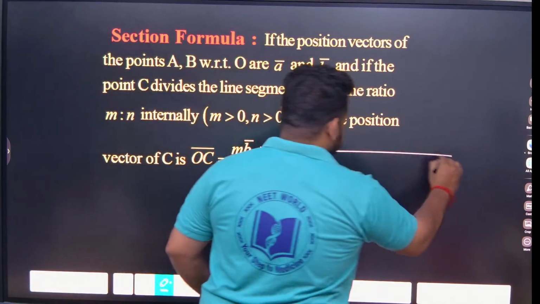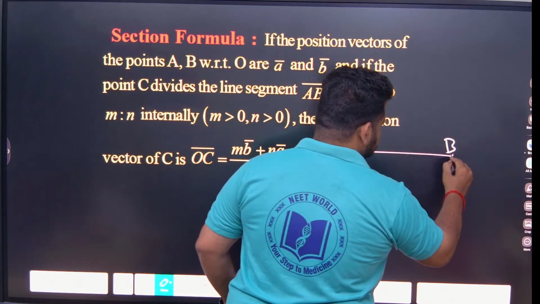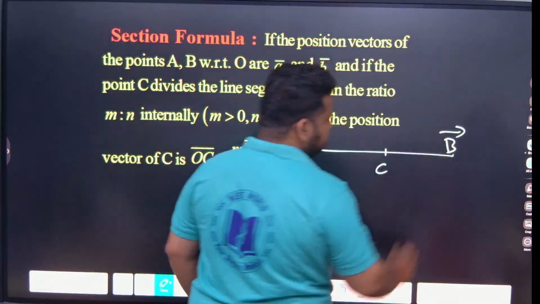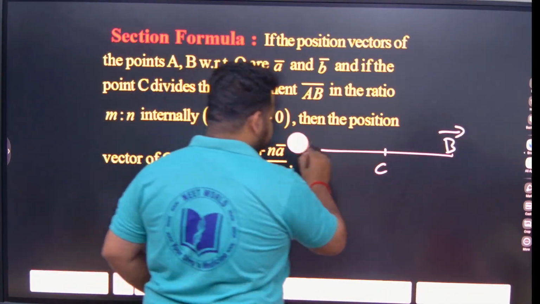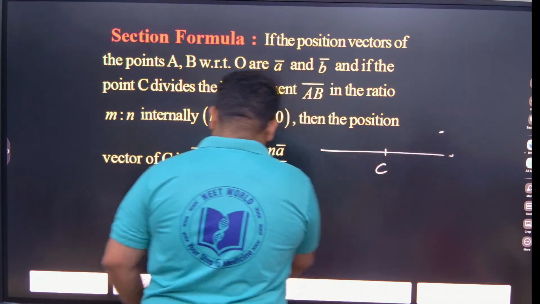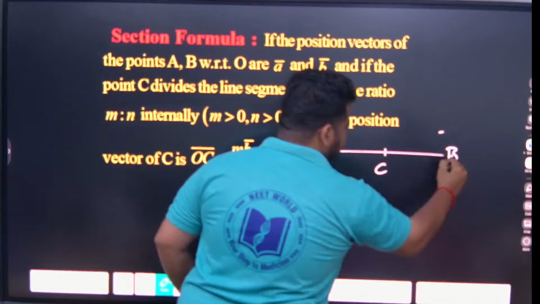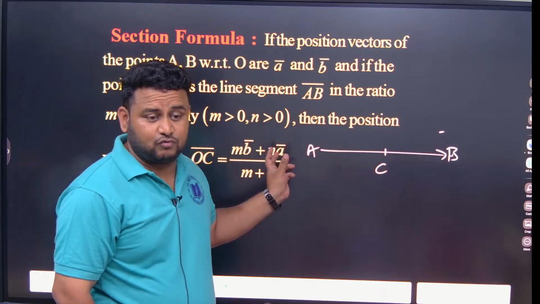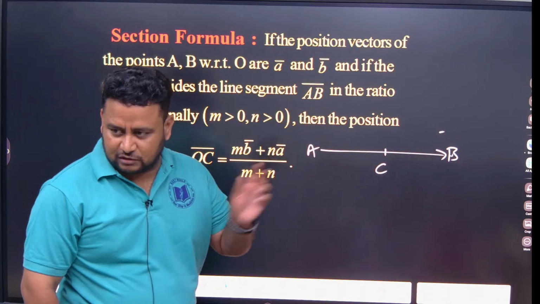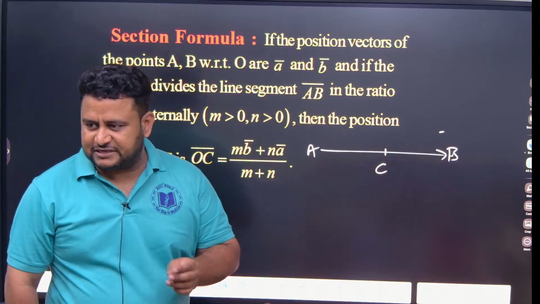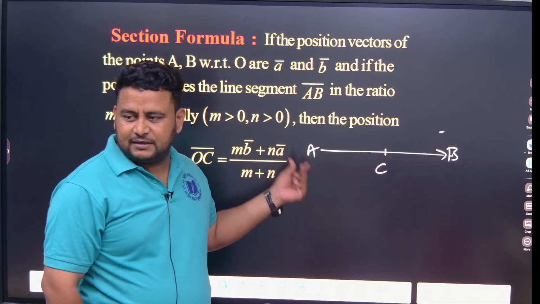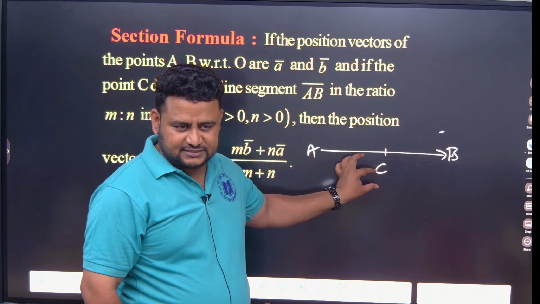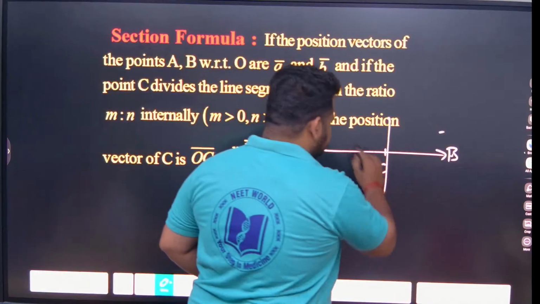Let this be point C. See, this is vector AB. If I talk about AB vector, this A is referring to the position vector of A. Position vector of A is always OA, position vector of B is always OB. Position vector of A will be small a, this will be small b. This point C is dividing it in the ratio m is to n.